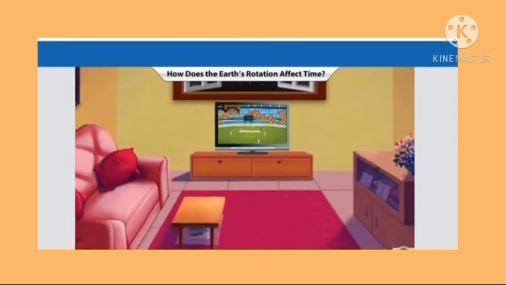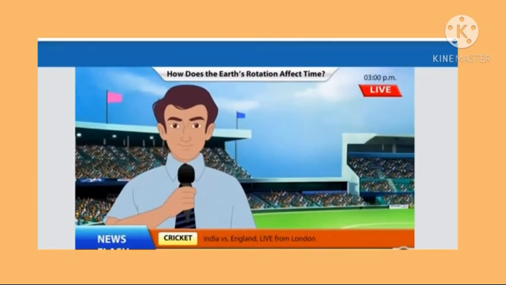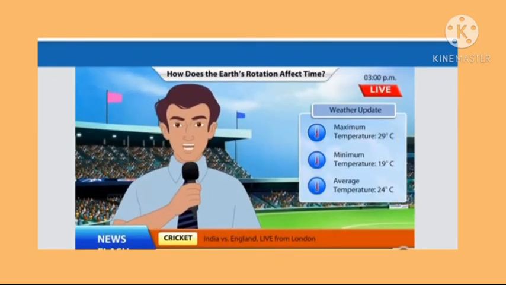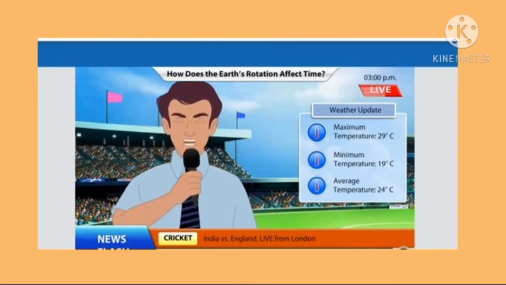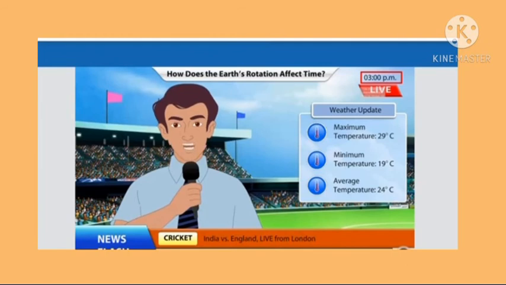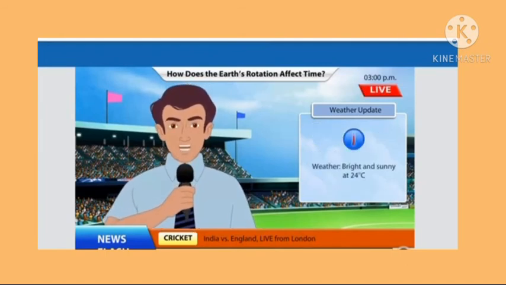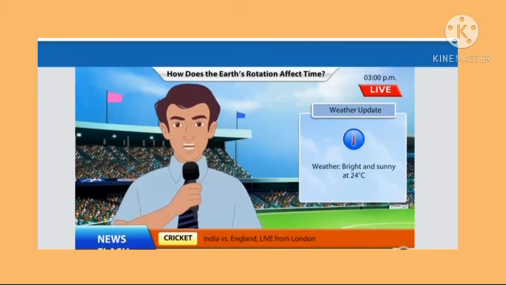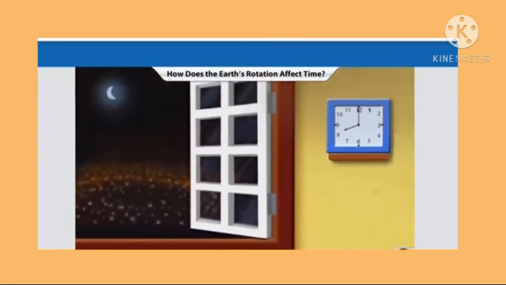There's an India versus England match being played in London, and a channel on TV is showing it live. But did you notice something odd? The channel says that it is 3 p.m. at the cricket ground in London and it is bright and sunny there. On the other hand, in this house in Delhi, it seems to be 8 p.m. at night already.